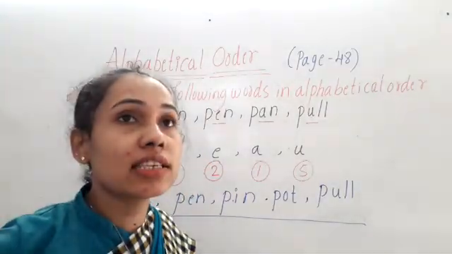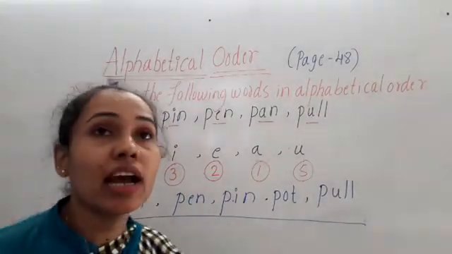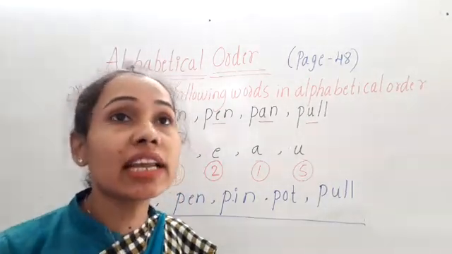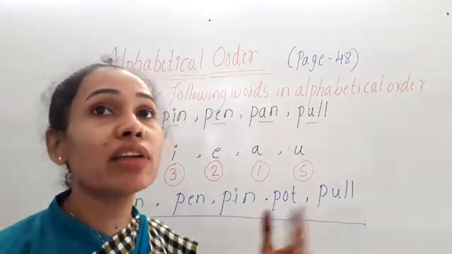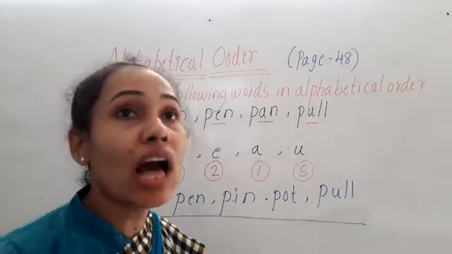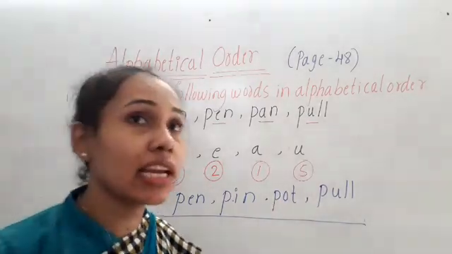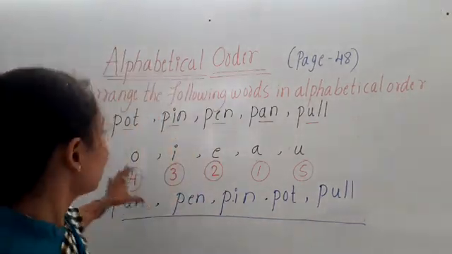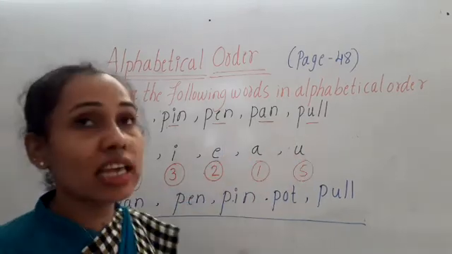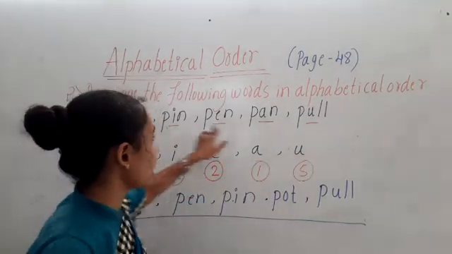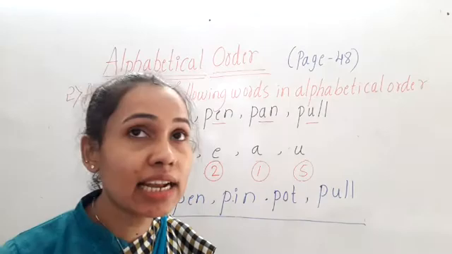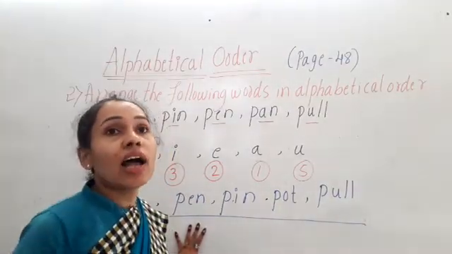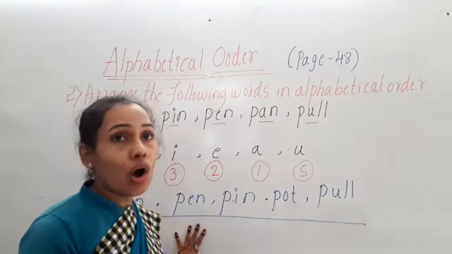In such cases, while arranging the words in alphabetical order, if the first beginning letters are the same in all the words, then we have to move on. We have to look at the second letter. If the second letter is also the same, we have to move on to the third letter. Here in these words, the first letters are the same, so we have moved to the second letter. According to the second letter, we have arranged them here in alphabetical order.